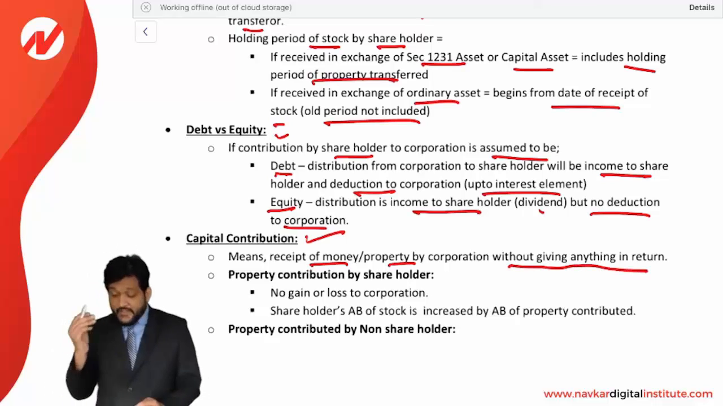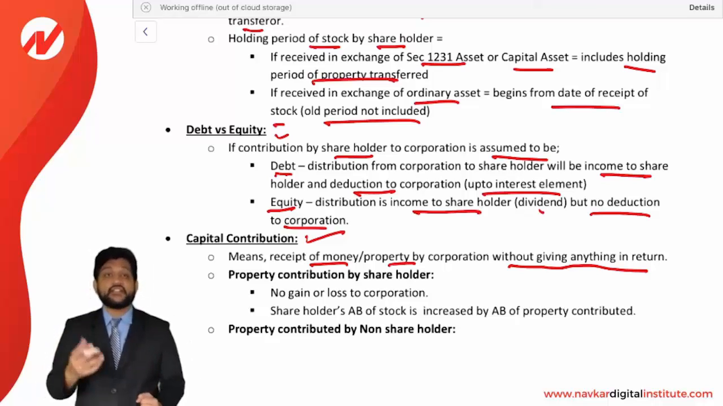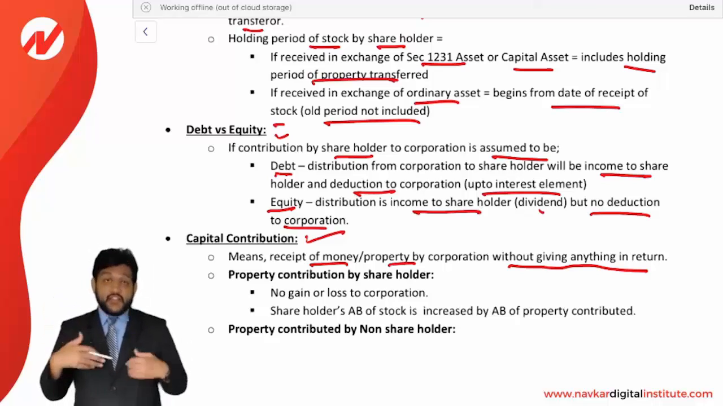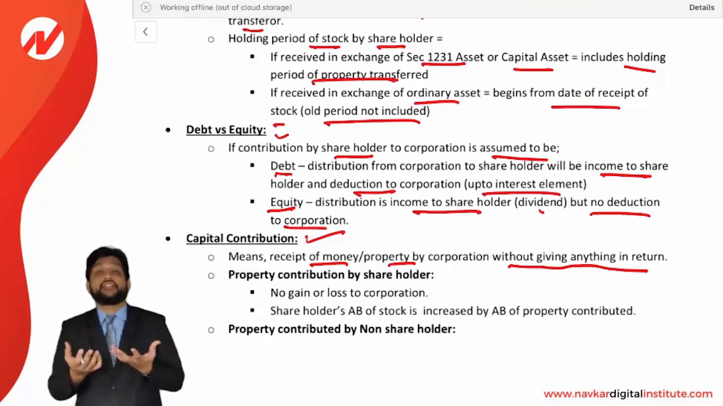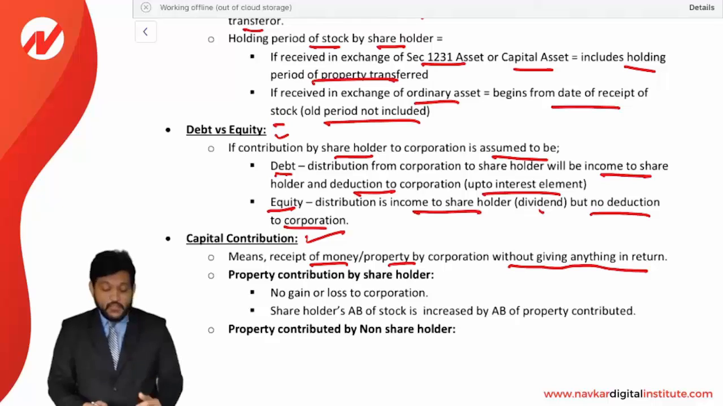If nothing is given in return and just a property has been contributed, that is called a capital contribution. Like in the normal way, if you are giving capital to the business, you are not getting anything in return. It just creates your base. Capital base is created.